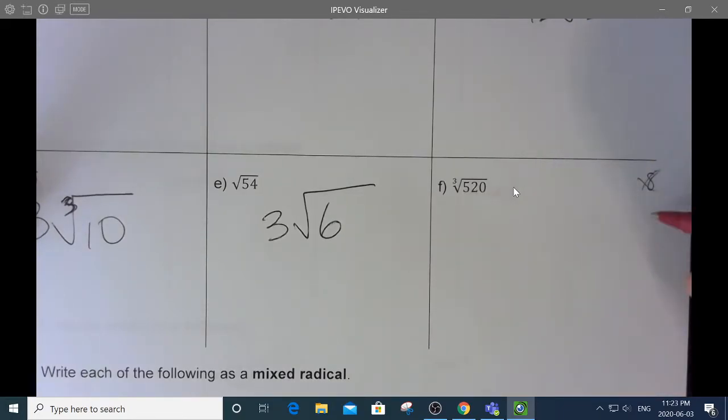Does 27 go into that number? Really? How many 27s? Okay, first of all, if 27 is going to go in, that means 3 goes in. And you know what? 3 doesn't go in. 5 plus 2 plus 0 is 7, not a multiple of 3. So it's not that either.